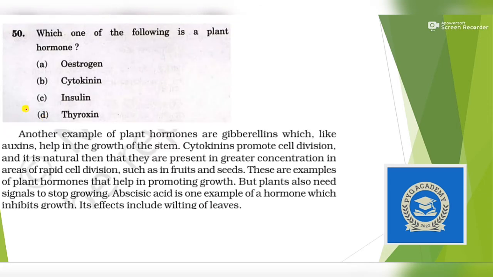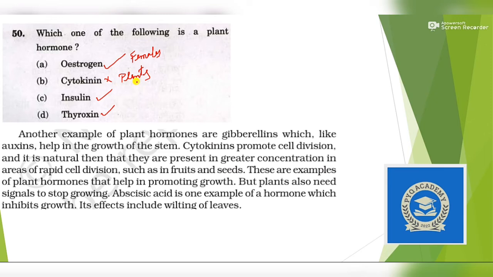Which one of the following is a plant hormone? So estrogen is an animal hormone, that is, it is present in females. Insulin is a hormone which is present in animals. Thyroxine is also a hormone which is present in animals. But cytokinin is a hormone which is present in plants.